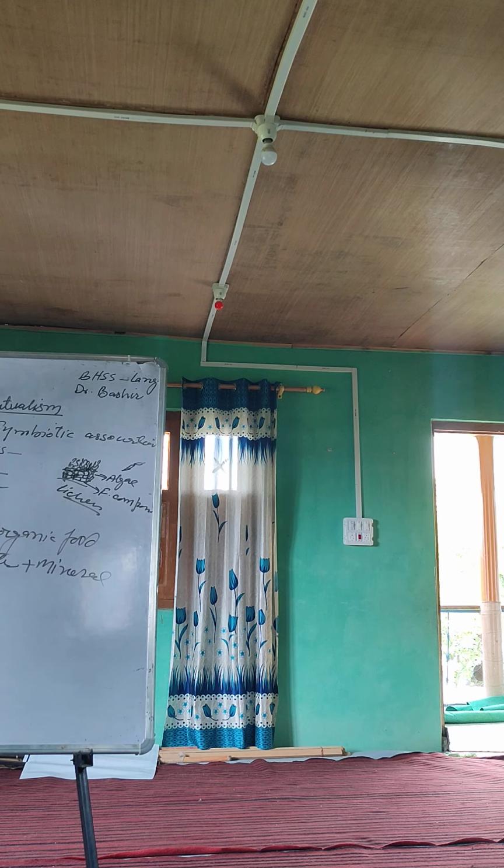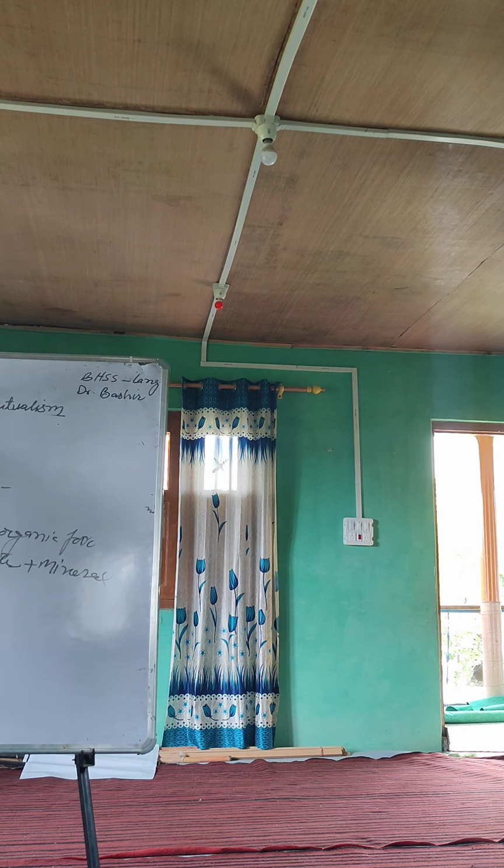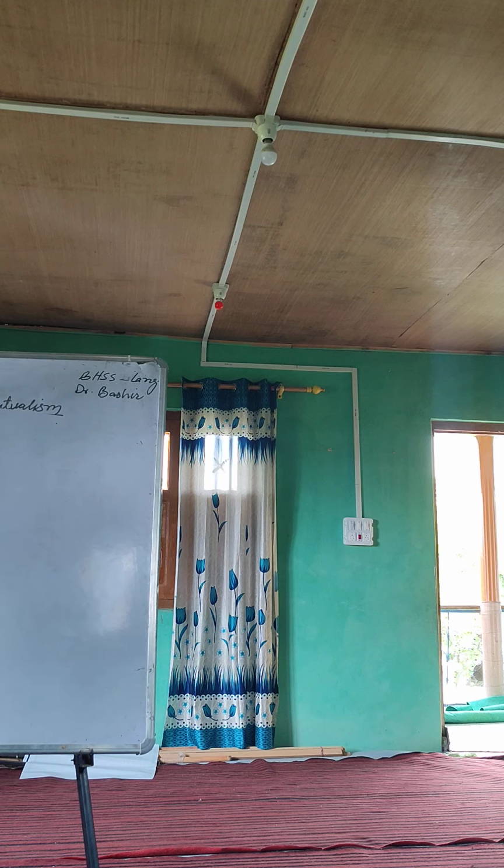Another example of mutualism is nitrogen fixation, by a special kind of bacteria present in the nodules. There are two kinds of bacteria which fix nitrogen: free living and symbionts. Nitrogen fixation is the second example.